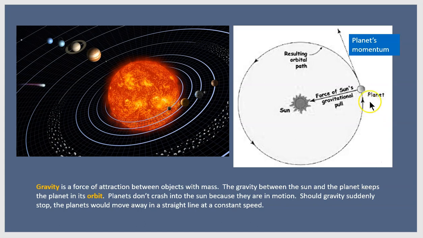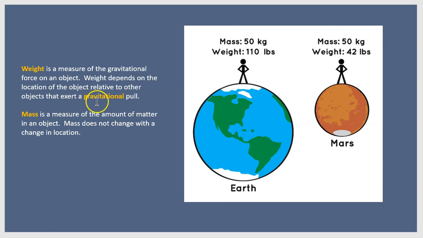Now, gravity is also responsible for keeping us anchored to the surface of the planet. And so now let's briefly take a look at the difference between weight and mass. Weight is a measure of the gravitational force on an object. Weight depends on the location of the object relative to other objects that exert a gravitational pull. Mass is a measure of the amount of matter in an object. Mass does not change with a change in location.